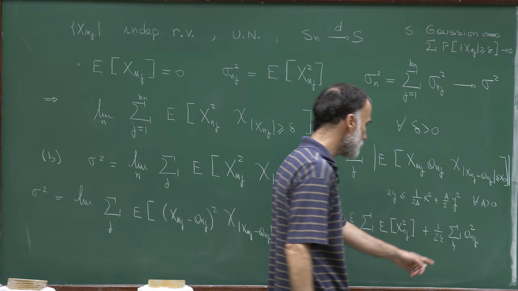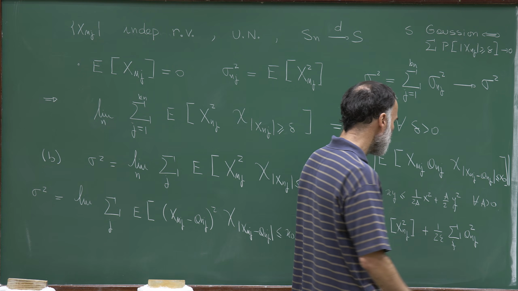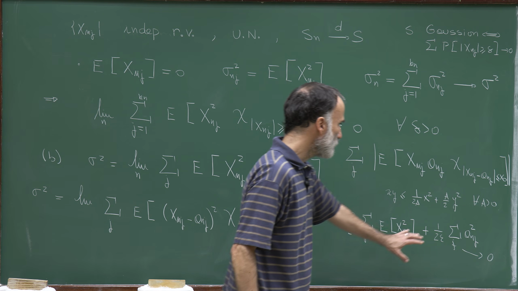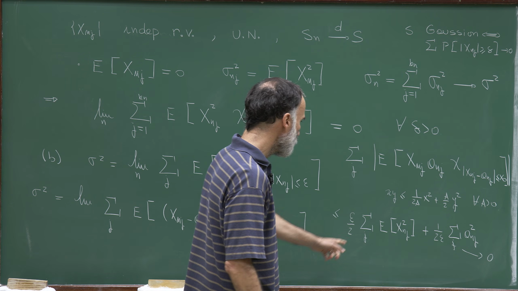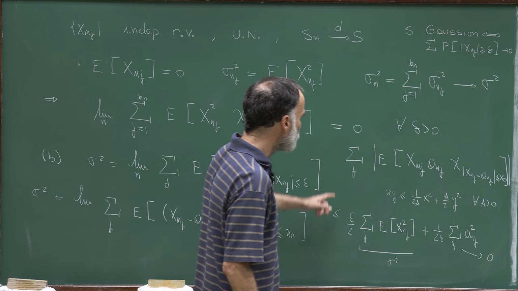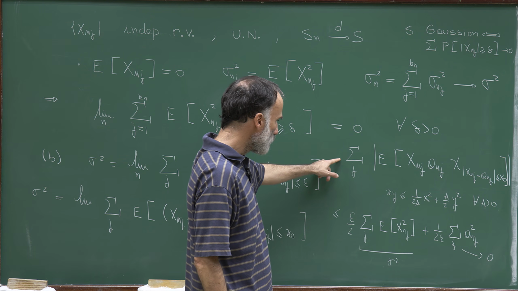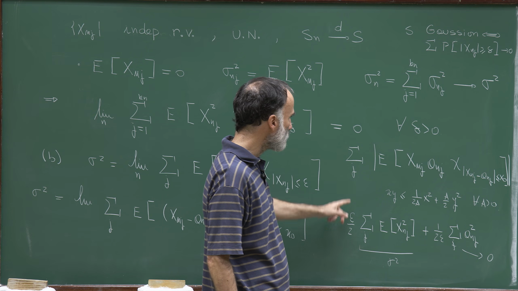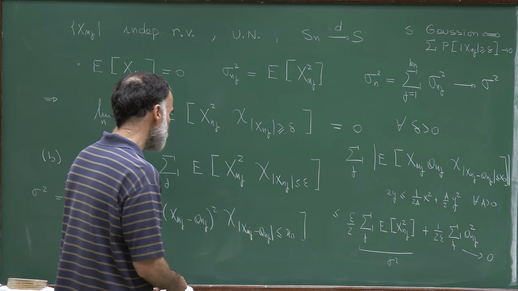Well, we have seen that the sum of a_nj squared converges to 0. So as I take n to infinity, this term disappears, while here I get sigma squared. So we proved that the limit sup of this quantity is bounded by epsilon sigma squared over 2. Since this is true for all epsilon, this limit is equal to 0.